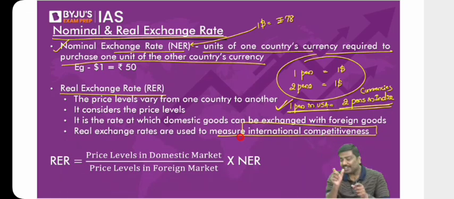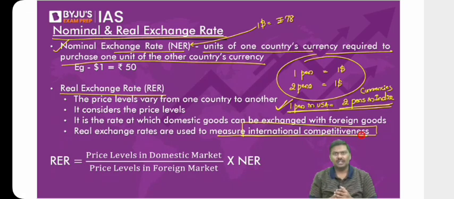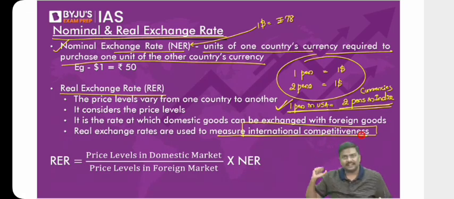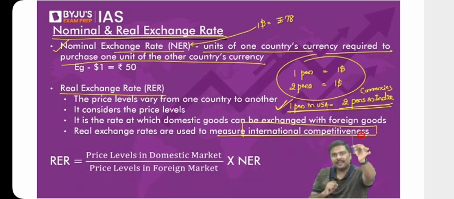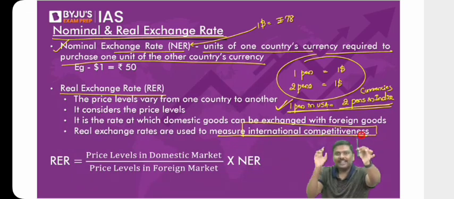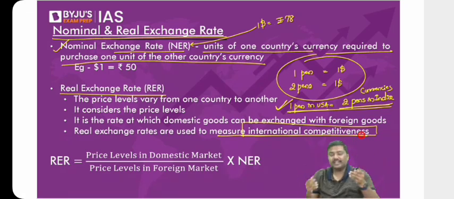In case of real exchange rate, we are not comparing currencies of different countries. That we do in the nominal exchange rate. But in real exchange rate, we try to compare trade competitiveness. But how can you find out trade competitiveness? I find out how much money I pay for the same good in different countries. In USA, I'll pay $1 for this pen, but for the same dollar, in India, I'll get 2 pens. So this is the idea of a real exchange rate.